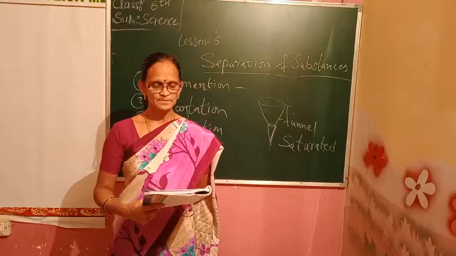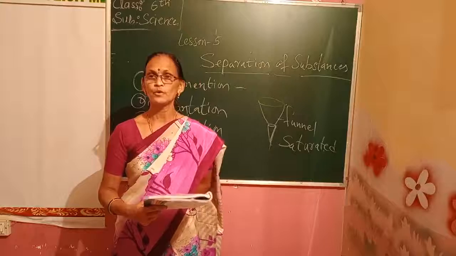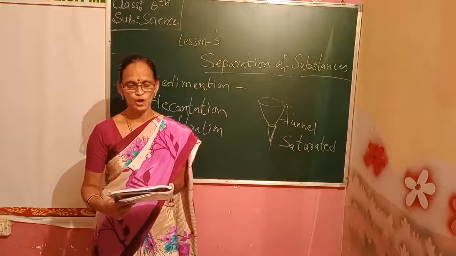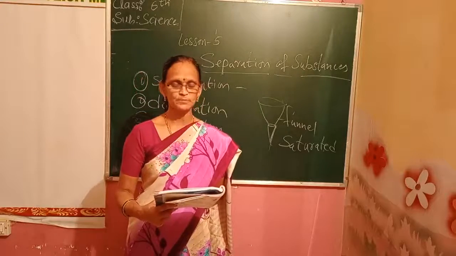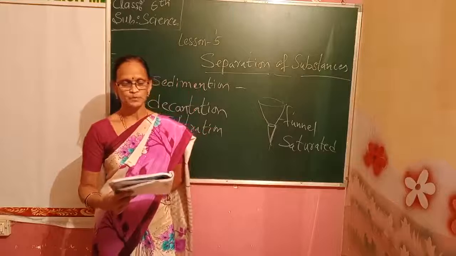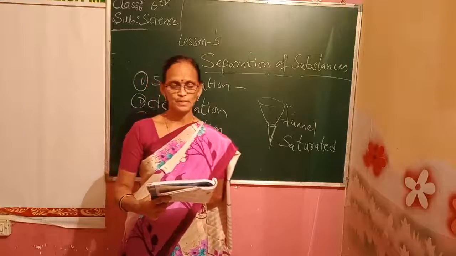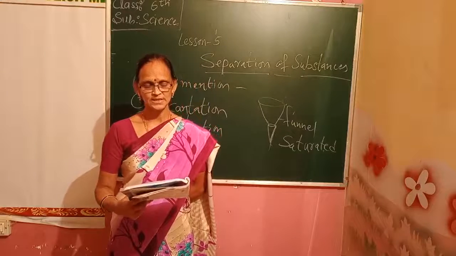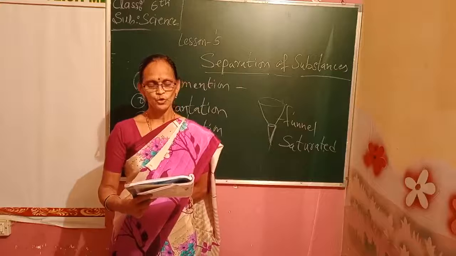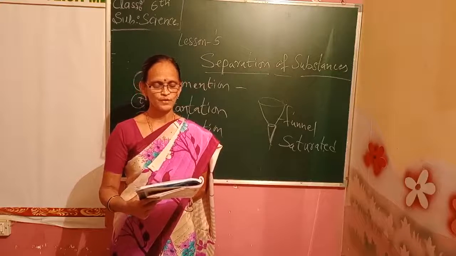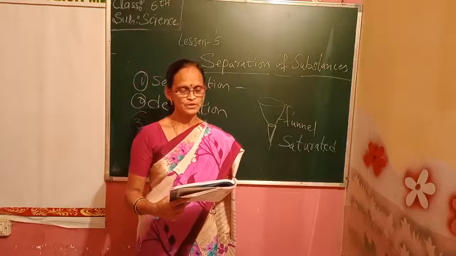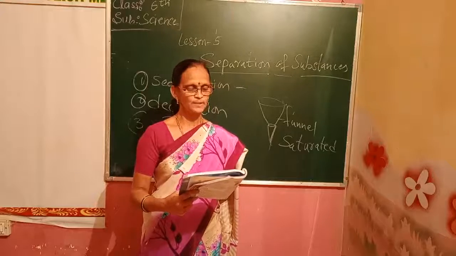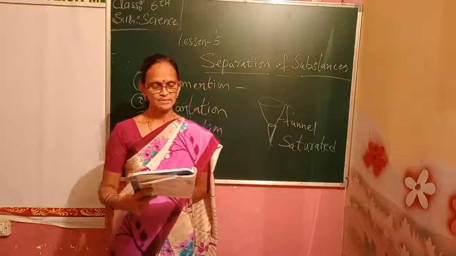Or a different solute substance. Let us find out. Now, activity number 10, what is it telling? Let us see here. Take 2 glasses and pour half a cup of water in each of them. He is telling you to take 2 glasses of water, pour half a cup of water in both of them, and add 1 teaspoon of salt to 1 glass and stir until the salt dissolves. Go on adding salt, 1 teaspoon at a time, till the solution saturates. Record the number of spoons of salt that dissolve in the water in table 5.2. Now repeat the same activity with sugar.